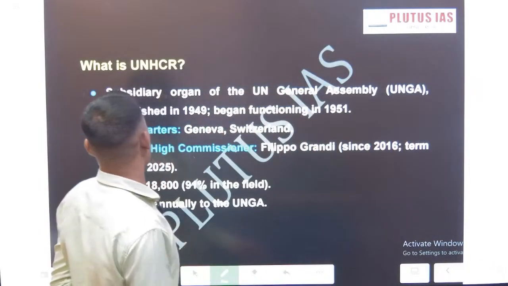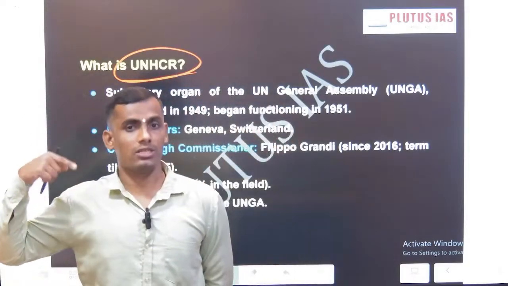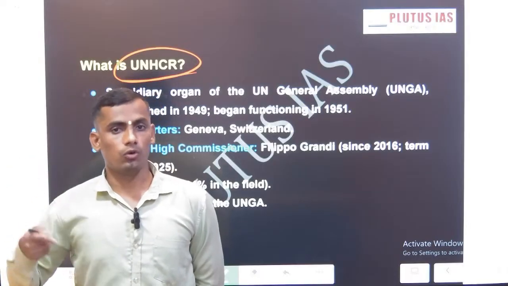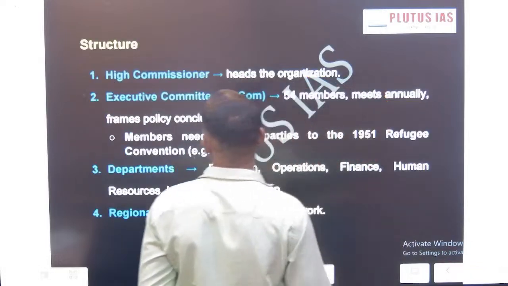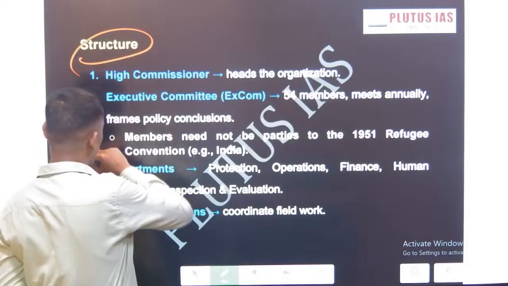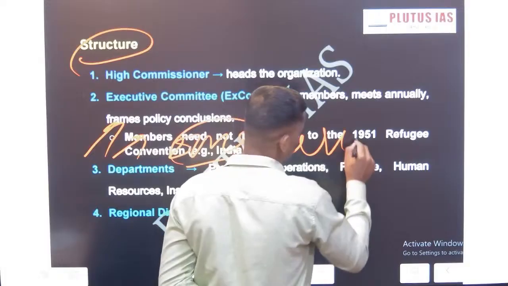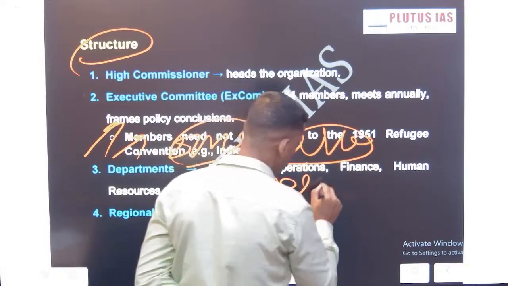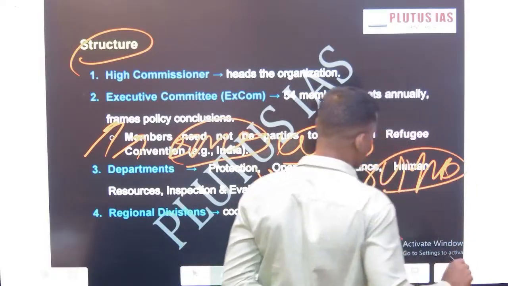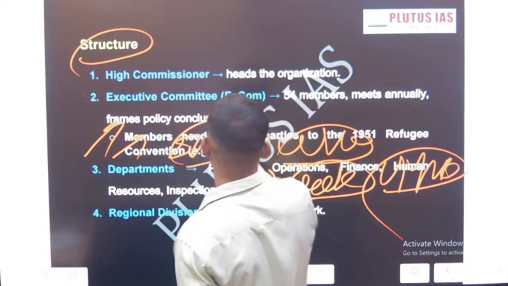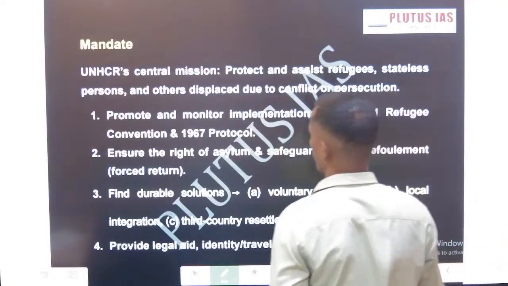Now we are discussing what UNHCR is. As I mentioned earlier, UNHCR is a subsidiary body of the United Nations General Assembly. Now the structure, and UPSC has asked earlier about the mandate of IMO, the mandate of WHO. So you should remember the structure and mandate of UNHCR. The High Commissioner is the head, and they have an executive committee of around 54 members, meeting annually. Everything you should remember.